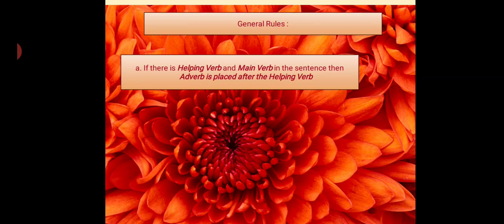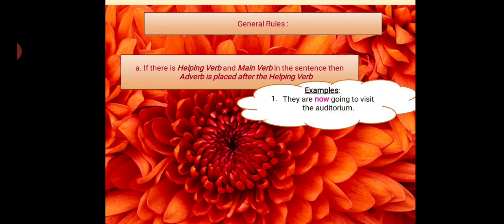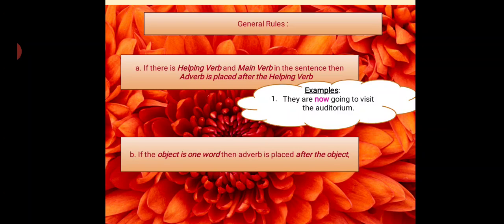Now some more rules about the placing of adverbs. First one: if there is a helping verb and a main verb in the sentence, then the adverb is placed after the helping verb. For example, they are now going to visit the auditorium. So, are and going.